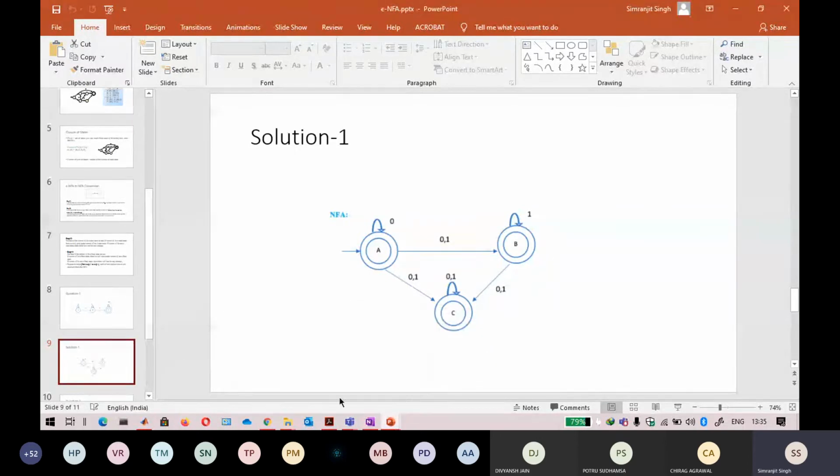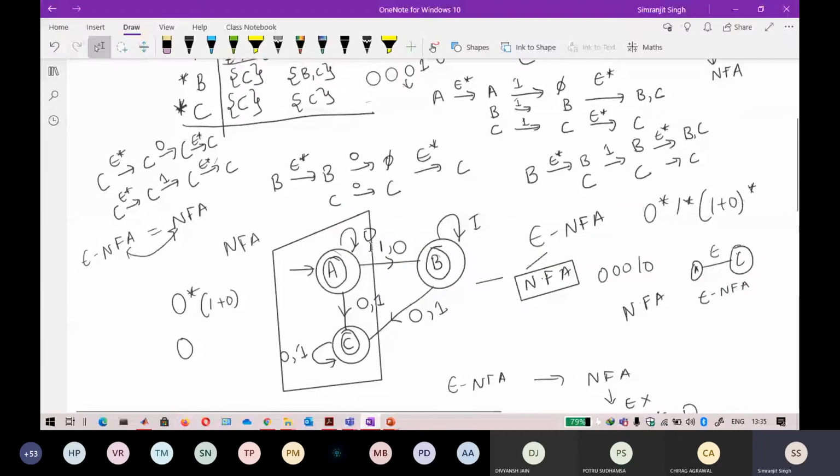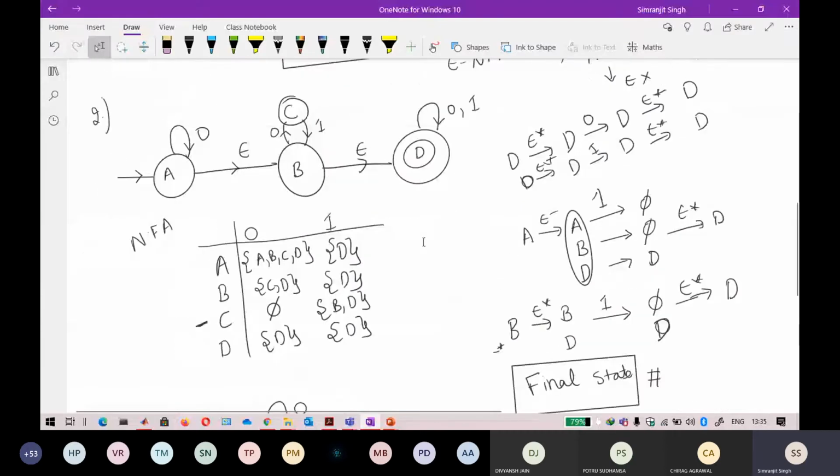Okay, so if you see the next question, in the next question also the final state will be a bit different. D is exactly the final state, but from B you can reach D. So it means that B can also be the final state because B can reach D. In the same way, A can also reach D by only following epsilon. So A, B, and D will be the final states. Only C will not be the final state because from C, using only an epsilon move, I cannot reach the final state. So keep that in mind.